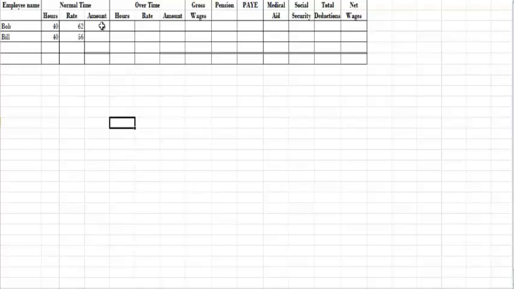And that will give us our amount for normal time, and we do the same with Bill. And then once we have done that, we can add them up into our total column.